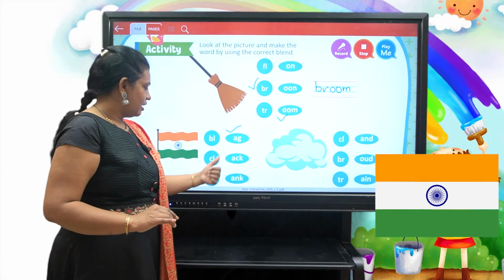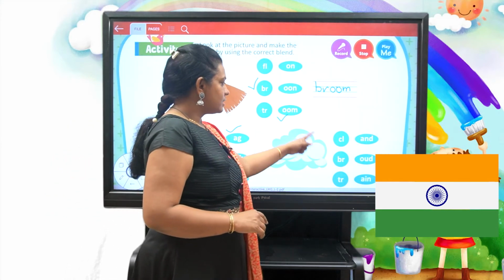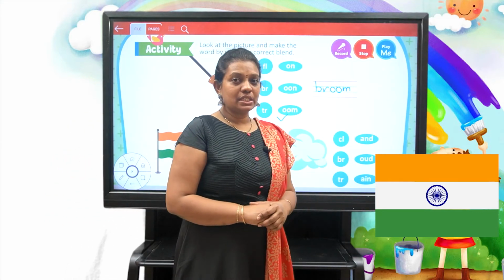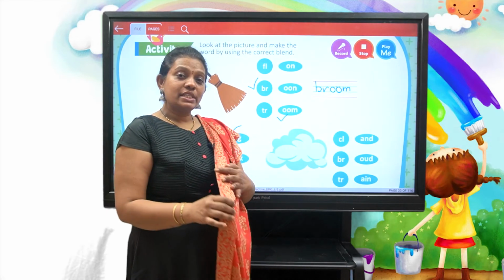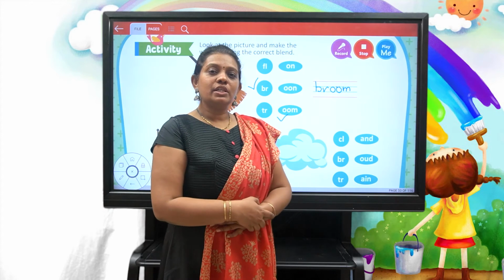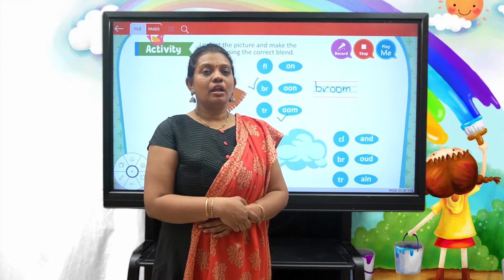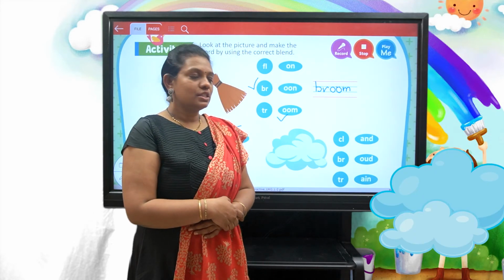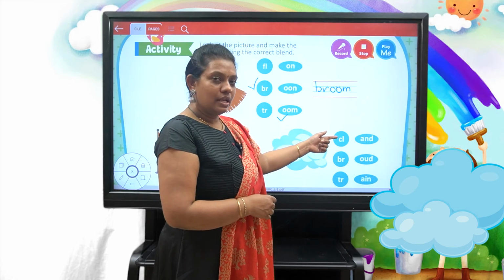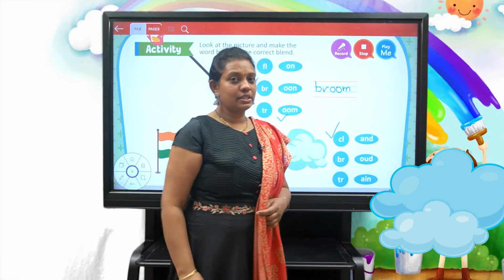Flag, flag, right? Now, what is this picture? It's cloud, cloud. And what is the blending sound that we are using in front of the word? It is cl. C and l make the new blending sound cl. So here we have the appropriate blending sound.